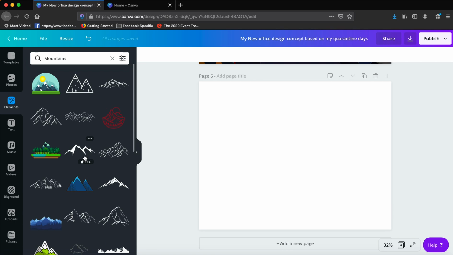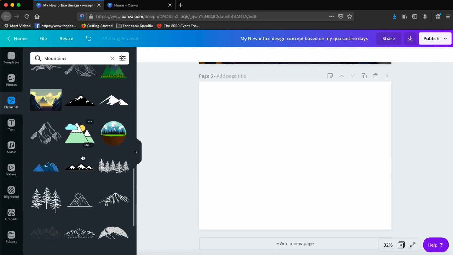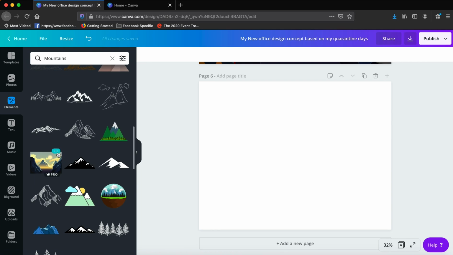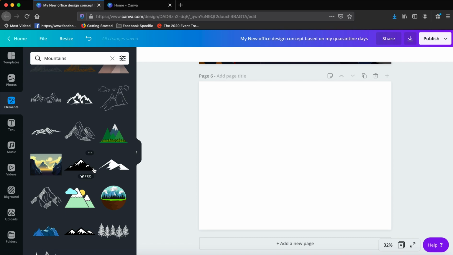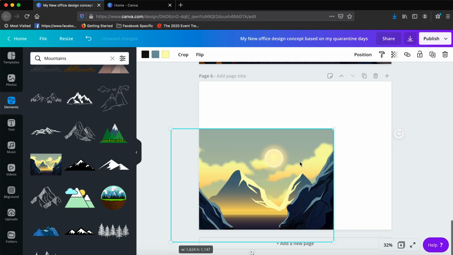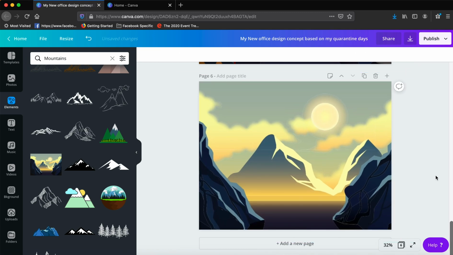There are different kinds of mountain elements within Canva, and what you would like to do is select all those mountains, and then click on those three little dots to save them into your selected folder. Now it's time for us to import those elements into our canvas. We'll start adding one by one. So let's add this into our Canva, and then make adjustments to how you want to lay out your design.